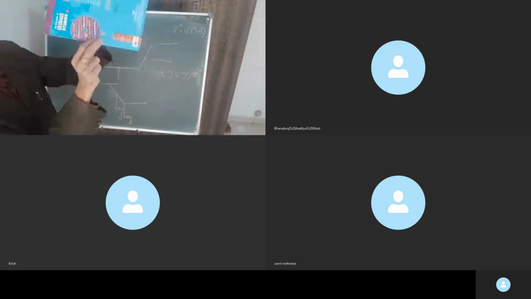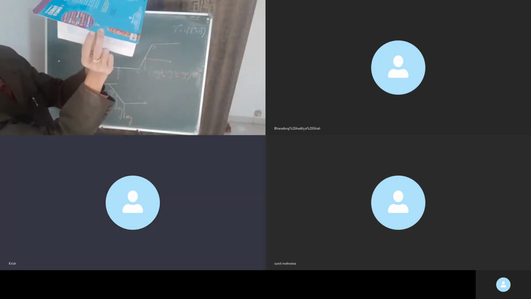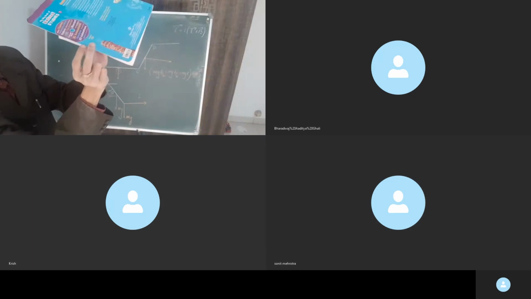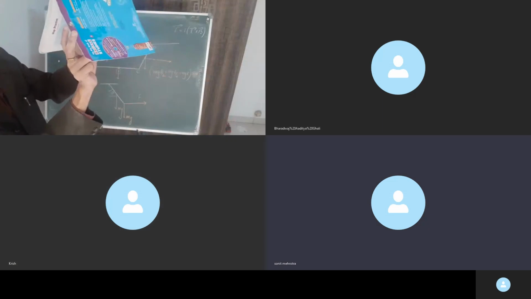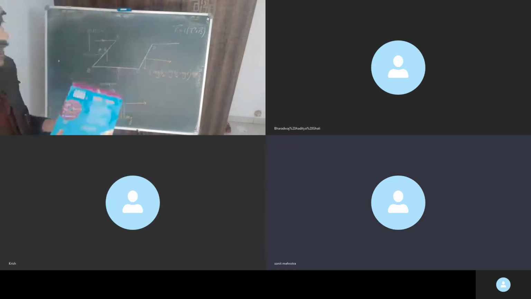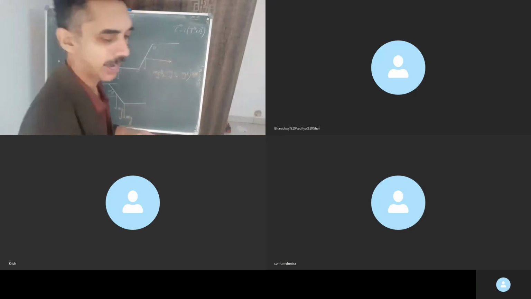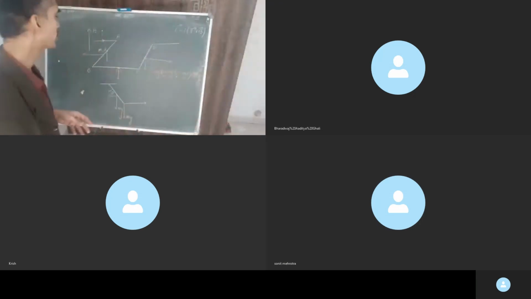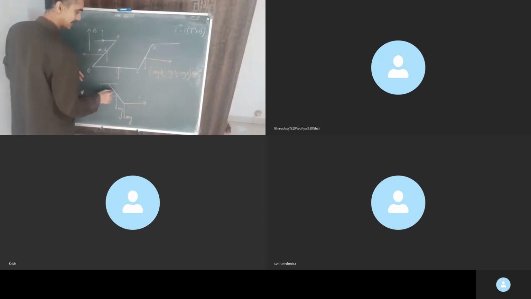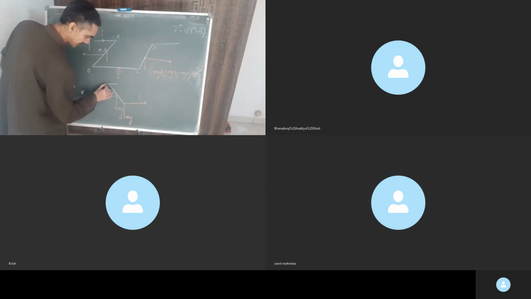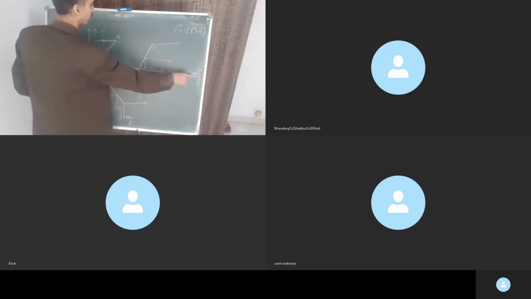mg here will act at the center of mass of BC, correct? And this length is L. And mg at AB will act at half. Here also half. So for AB, midways, for BC, midways, for CD also midways, but AB midways lies at a distance L by 2 cos theta. And this one lies at a distance L cos theta. Though I have to take perpendicular distance to get torque, therefore we are going with sin theta.